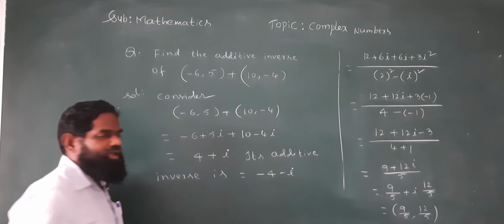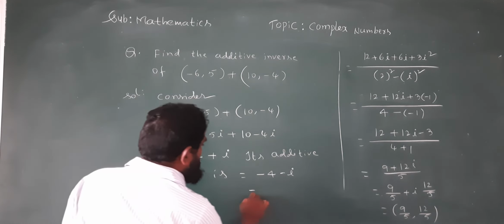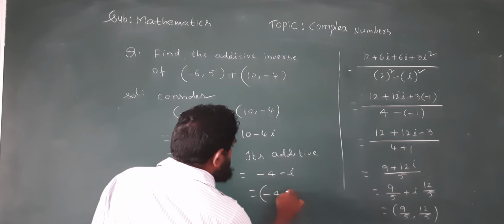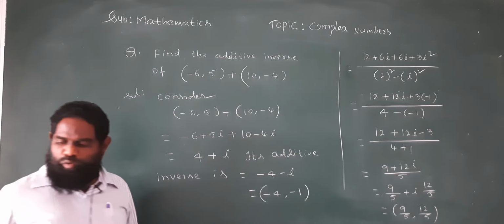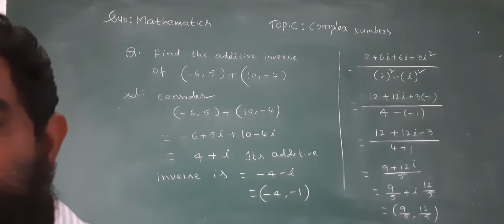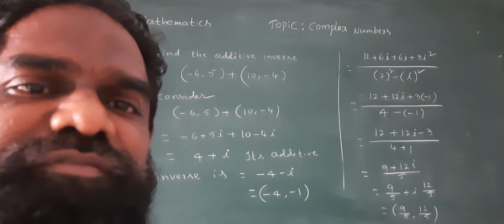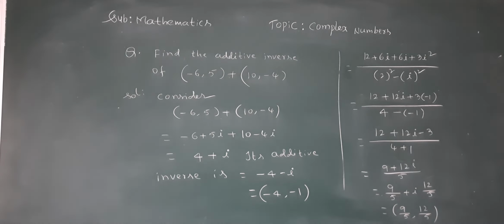Take the opposite sign. Plus 4 is there, take minus 4. This can be taken as minus 4 minus i. To take the additive inverse, we must always take the opposite signs. If given minus, take plus. If given plus, take minus. The remaining problems we should do in the next class.